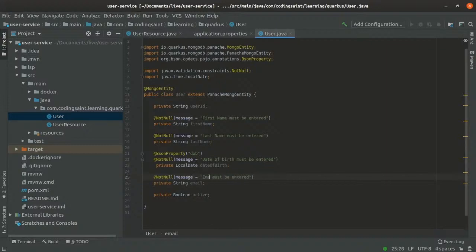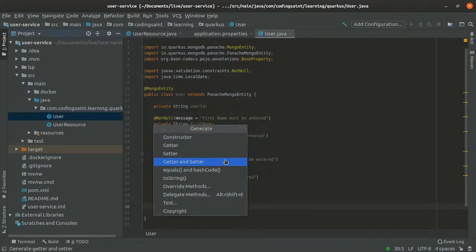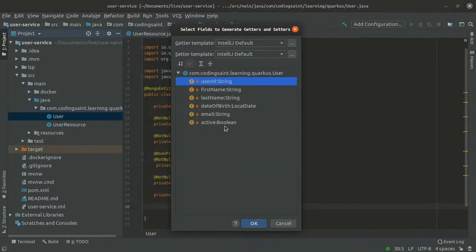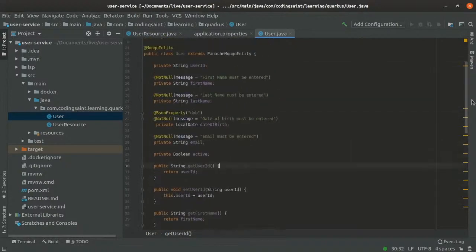So why have I got this Panache, and why can't we do it without it? You can do it without this also, but I would like to show you the benefits that Panache gives you. Before we go anywhere, let me add some getters and setters. I don't like adding getters and setters, and I would like to use a record with Java 14, but let's see. For the time being, let's add getters and setters. Okay, this is done, so our entire user entity is done.